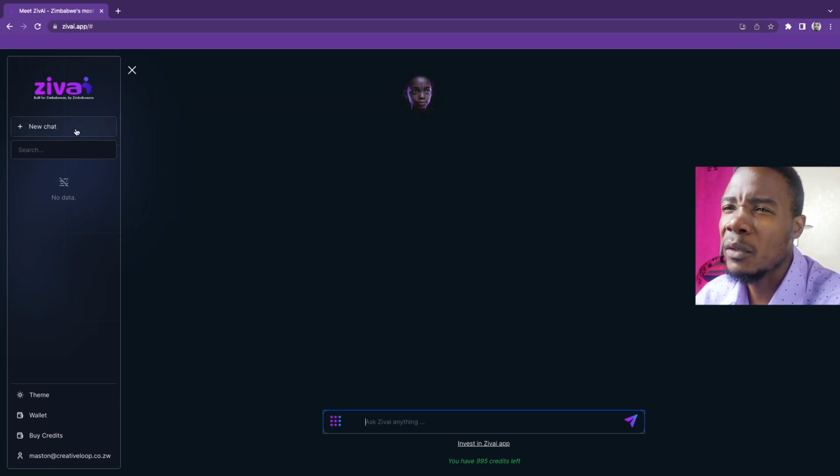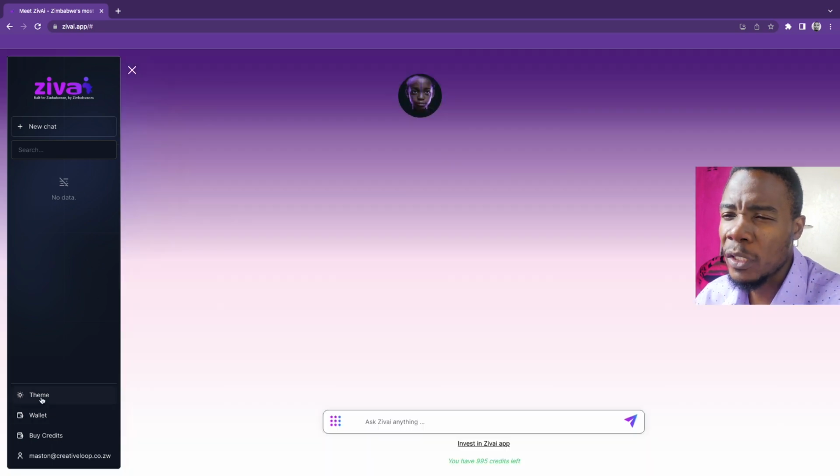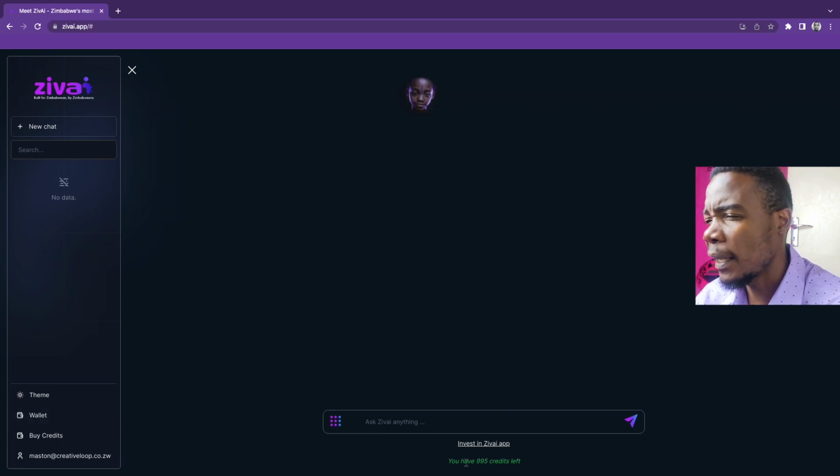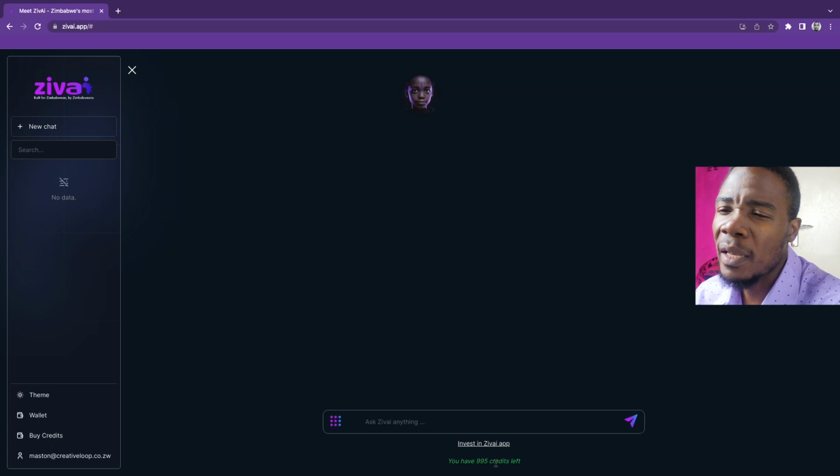To create a new chat, I take it, you click here. Search, here I'm sure are your previous searches. This is where they'll be. And you can also change themes. Okay, all right, so it looks like there's a lighter version and a darker version so far. So you can change between that. There's also a wallet. Okay, let me just click on wallet and see what it does. As you can see already, I have 995 credits, and I'm sure if you're new, they'll give you 999 credits because it's still in beta mode, right? And you can also buy credits.